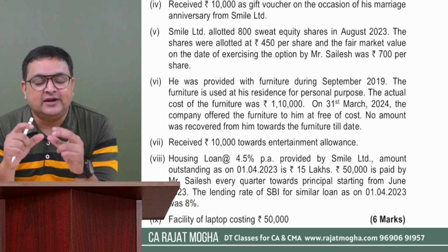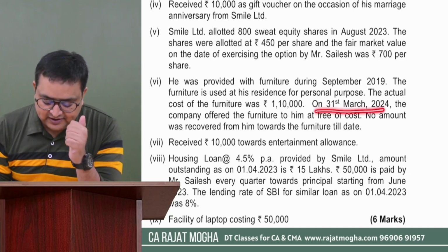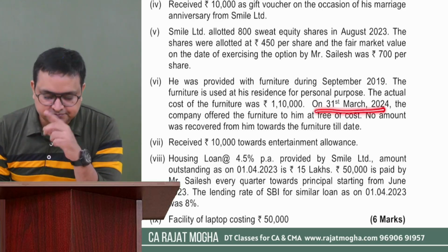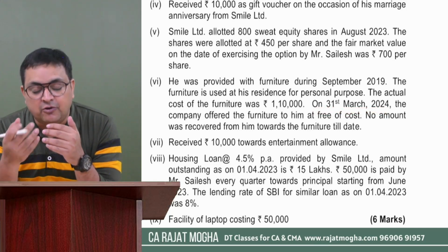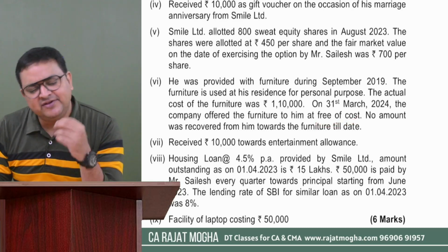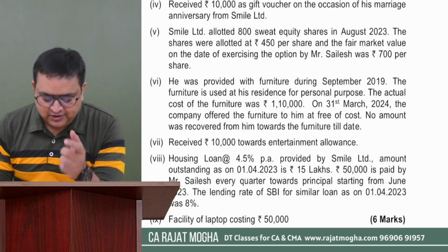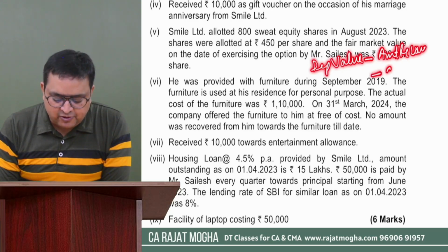First of all, we have to calculate the depreciated value of this furniture. So when it has been given to the assessee on 31st March 2024, you have to calculate the depreciated value. Once you calculate the depreciated value, you have to find how much amount is being recovered from the employee. So here they are saying that we are not recovering anything, we are giving it free. So nothing would be subtracted. Generally it is depreciated value minus the amount recovered from the employee, but here the amount recovered is 0. So whatever is the depreciated value minus 0 will become the perquisite.